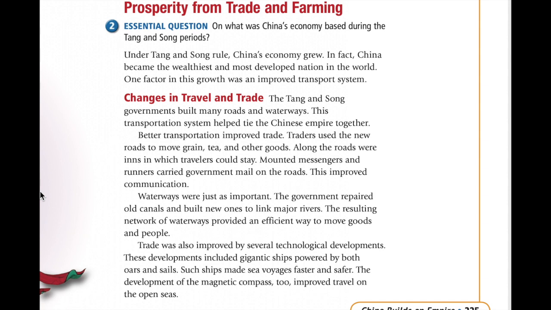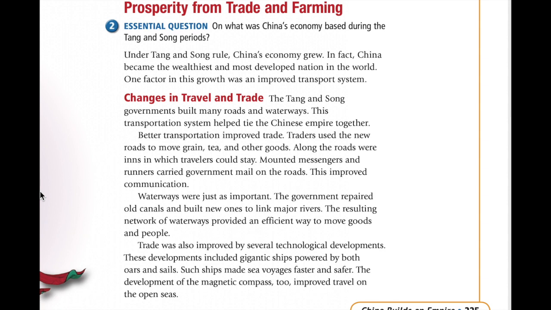Changes in travel and trade. The Tang and Song governments built many roads and waterways. This transportation system helped tie the Chinese empire together. Better transportation improved trade. Traders used the new roads to move grain, tea, and other goods. Along the roads were inns in which travelers could stay. Mounted messengers and runners carried government mail on the roads. This improved communication. Waterways were just as important.